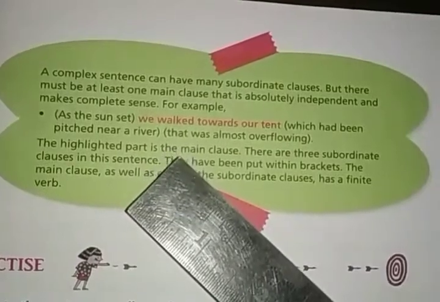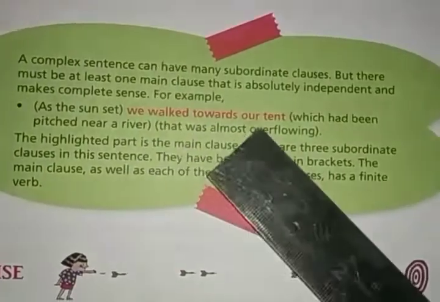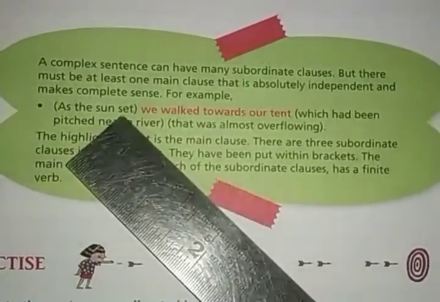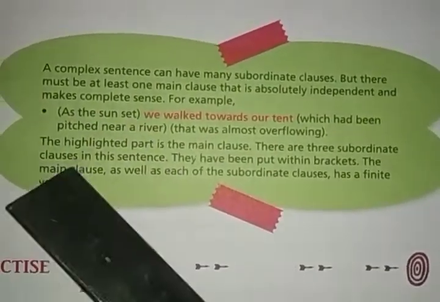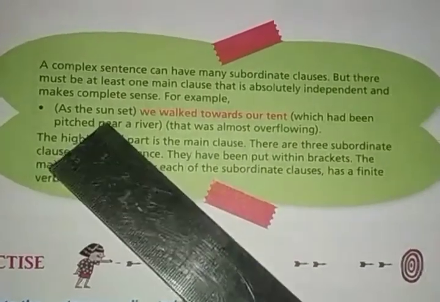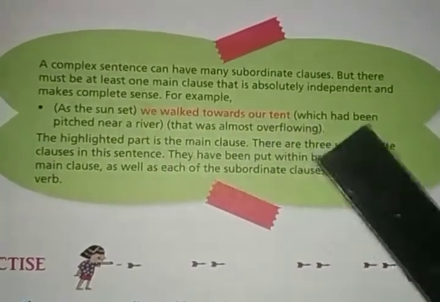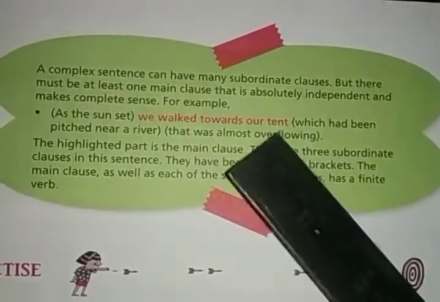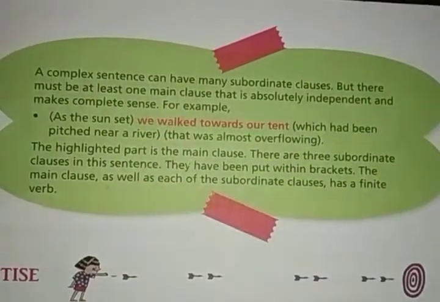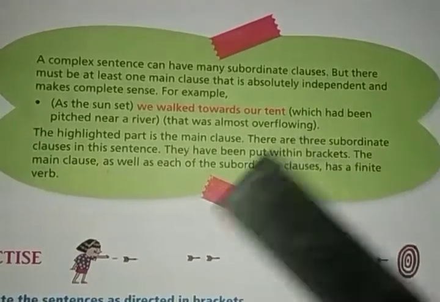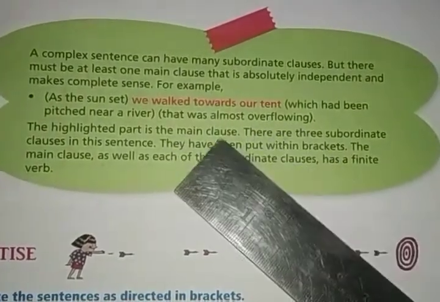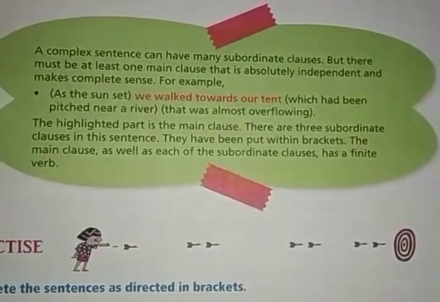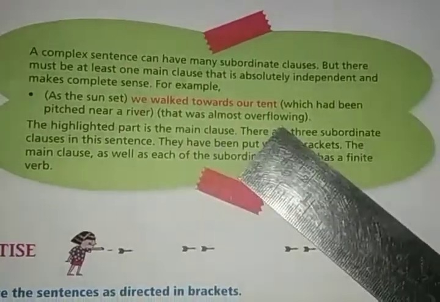What is the main clause here? We walked towards our tent. Why? Look at this. As the sun set, what? It is not meaningful, right? The meaning is not clear. Which had been pitched near a river. What? It looks like something is missing. Which had been, what has been pitched near a river? Okay. That was almost overflowing. What was almost overflowing? This also doesn't carry a complete meaning, right?